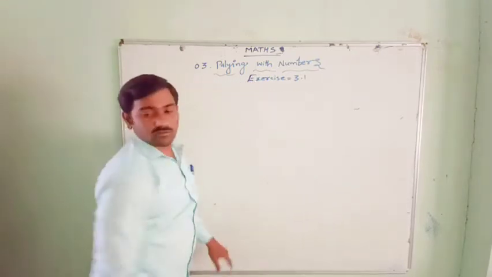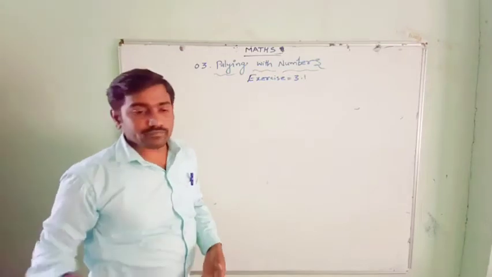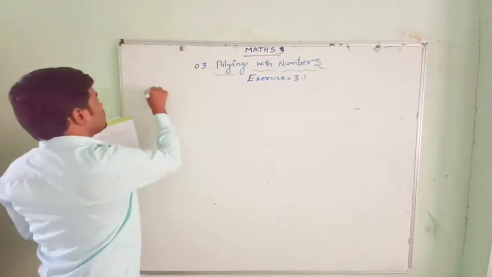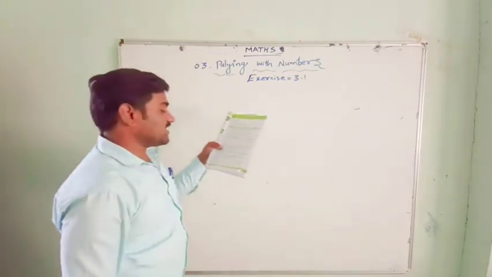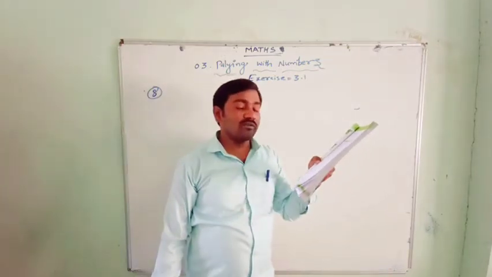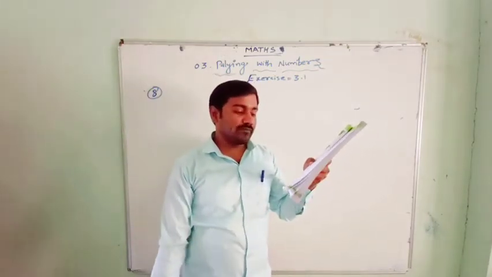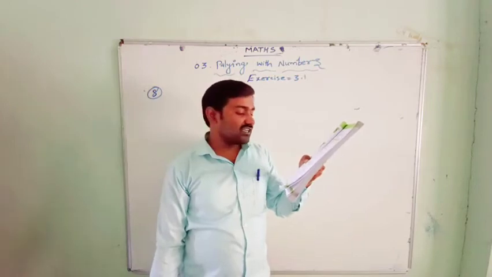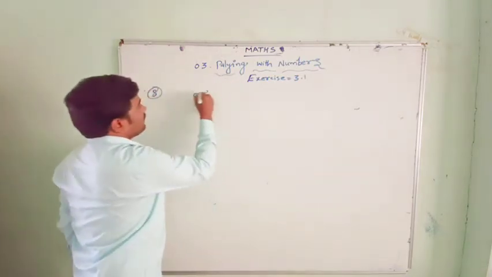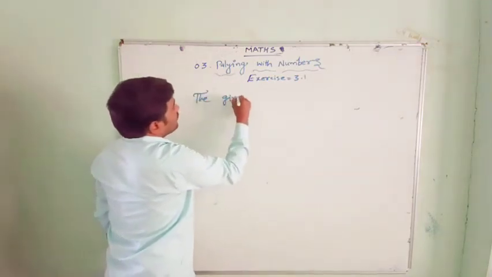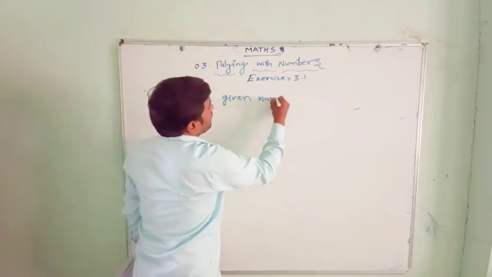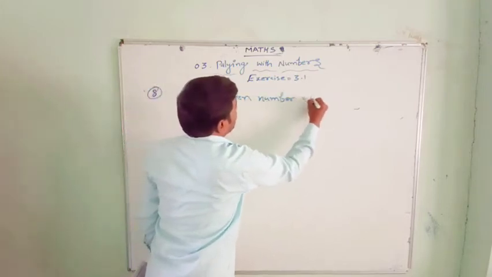There is one more question in this bit that you have to do. Then here the 8th question. Find the smallest number that must be added to 123 so that it becomes exactly divisible by 5. The given number is 123.